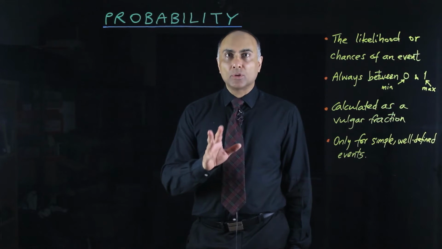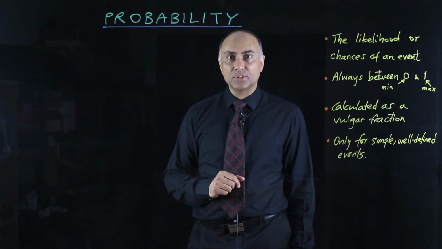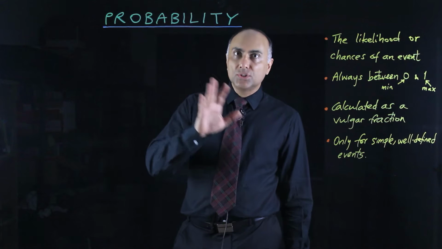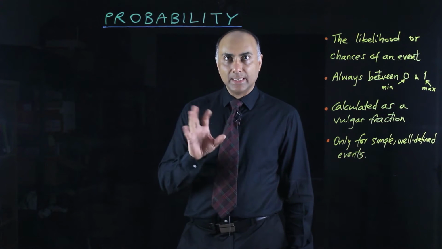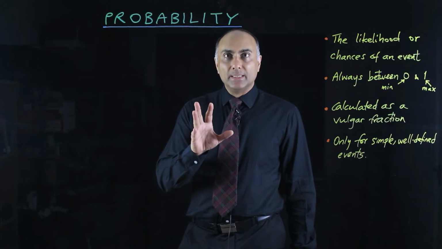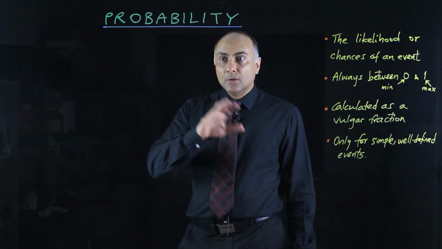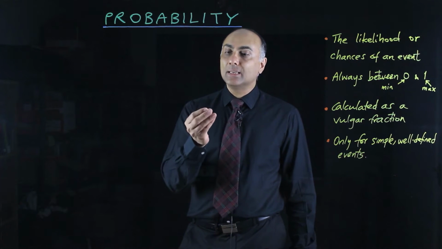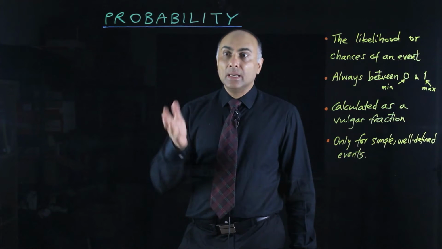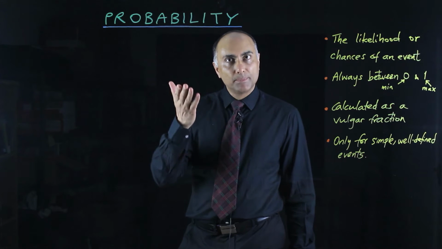I'm going to explain what probability is and how you work it out in a simple situation. First of all, probability is the likelihood or the chances of a particular event taking place. Now, you can only work out the probability exactly for a simple situation which is well defined. What I mean is a situation such as when you toss a coin. It has a heads, it has a tails, and each face has an equal chance of landing up.